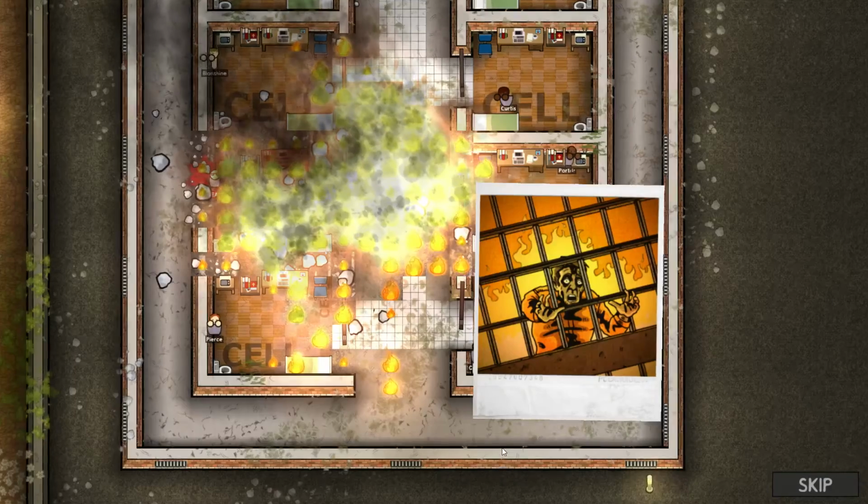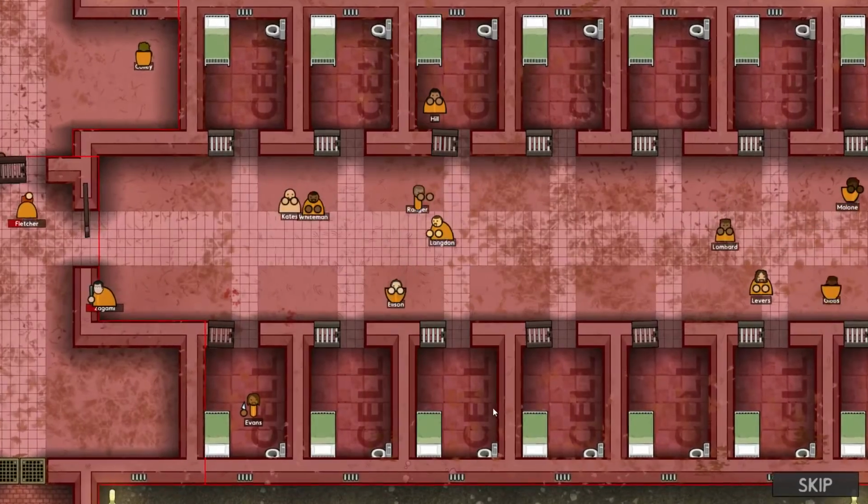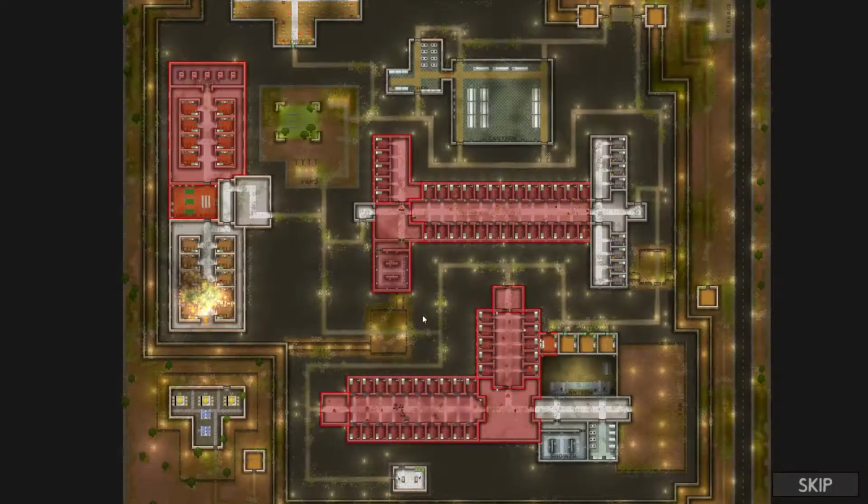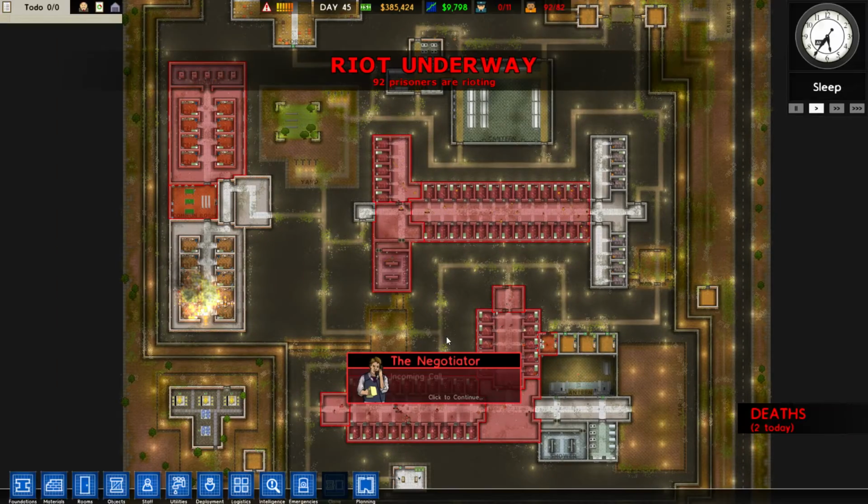Dun dun dun! Oh, it's a showdown, and there's a fire, and there's a naked man, and there's some police getting fought. Jesus, it's just a riot.